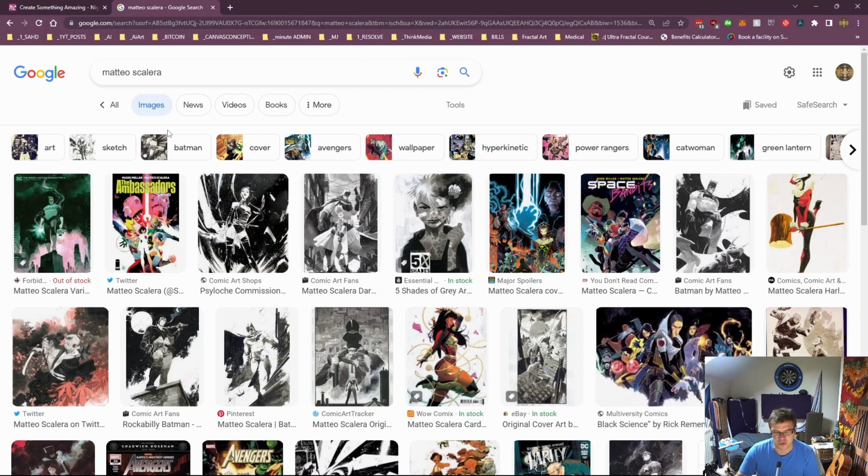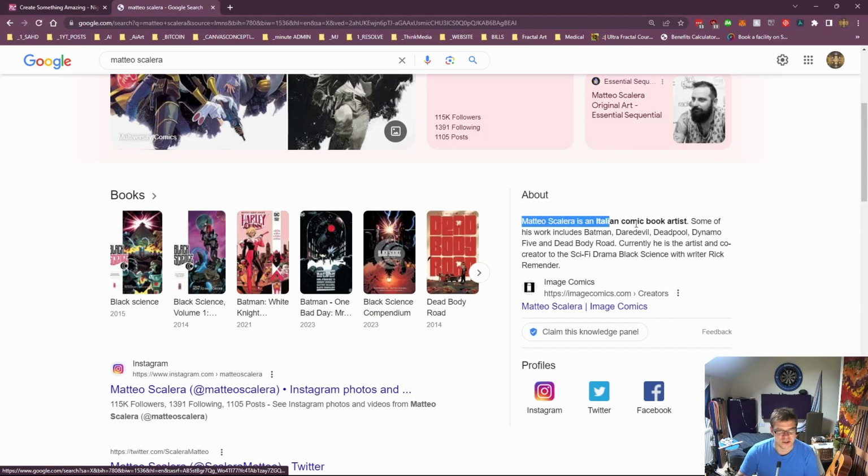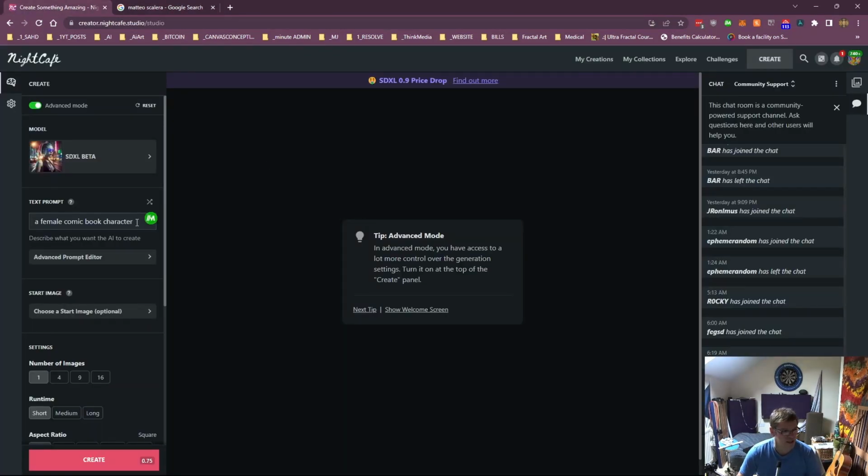The only way that I've found to do that is being highly specific with the prompt, directly relating to the artist. So when I say that, if we look here, Matteo Scalera is an Italian comic book artist. So we need those words in the prompt. We could also use some of this stuff as well. He also does sci-fi, so we can add all of these words, and hopefully that will encourage Nightcafe to be more precise. So what I'll do first is I'll do it without any of that.